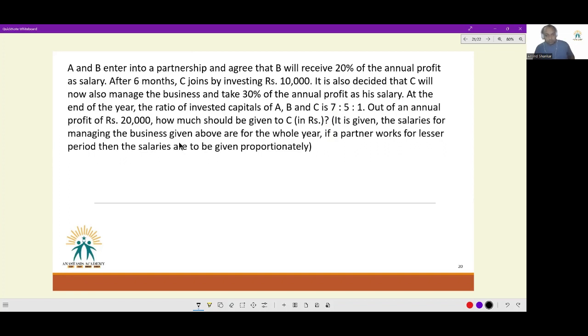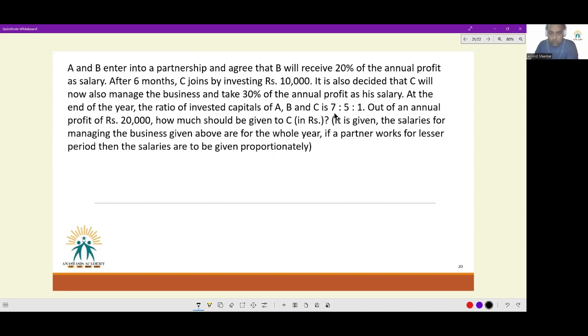Last question. A and B enter into a partnership and agree that B will receive 20% of the annual profit as salary. After 6 months, C joins by investing rupees 10,000. It is also decided that C will now also manage the business and take 30% of the annual profit as his salary. At the end of the year, the ratio of invested capitals for A, B, C is 7:5:1.